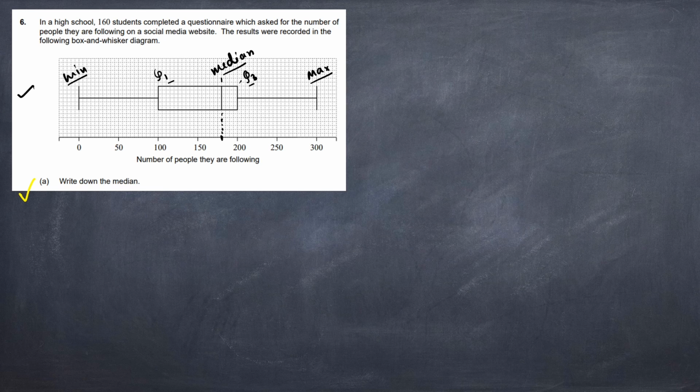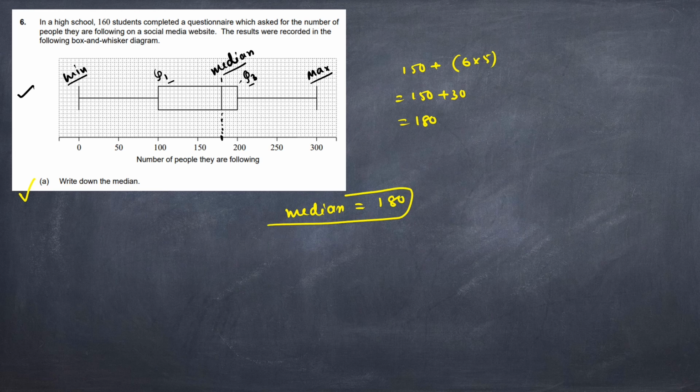So here 1, 2, 3, 4, 5, 6. So from here 30. So ultimately the median will be 150 plus, here 6 boxes are there, so 6 into 5, so 150 plus 30 is equal to 180. So here the number of people they are following, basically 180 people they are following, and the median is equal to 180. So this is the answer, just a simple answer from this box and whisker diagram.